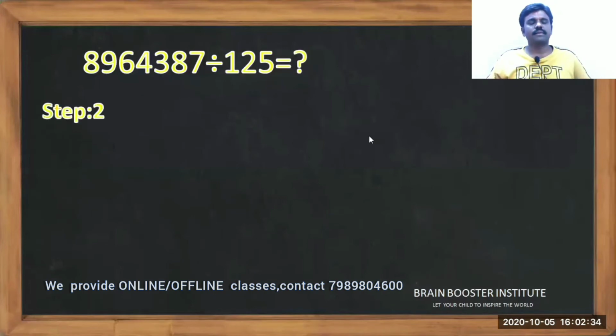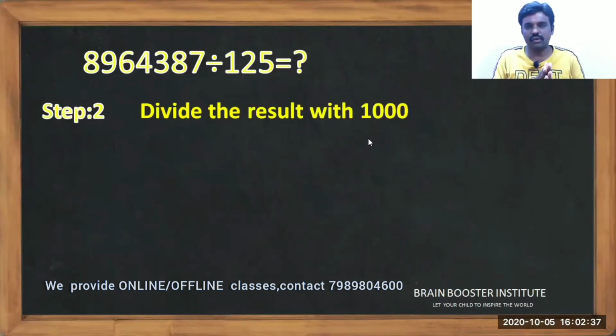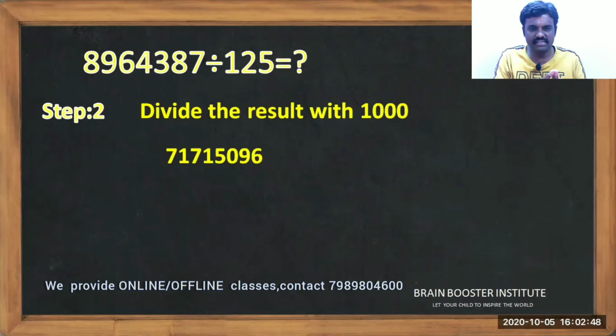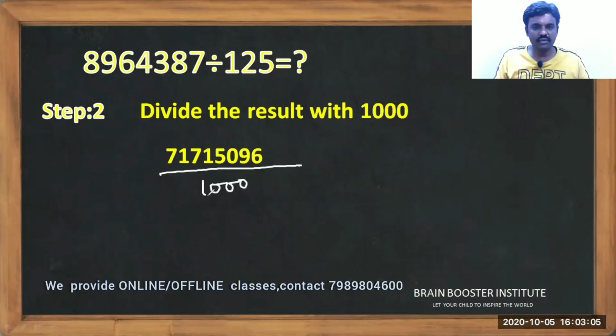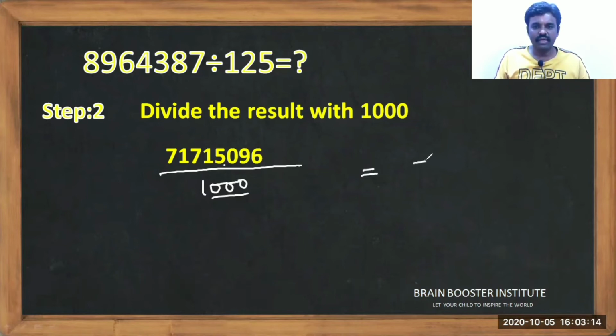Let's see the second step. Step two: divide the result by 1000. Whatever result we got in step one, please divide by 1000 now. The result is 71715096, meaning 7 crores 17 lakhs 15,096. As there are three zeros in the denominator, let us put the decimal point three digits from the right. Now let's see what we get here.